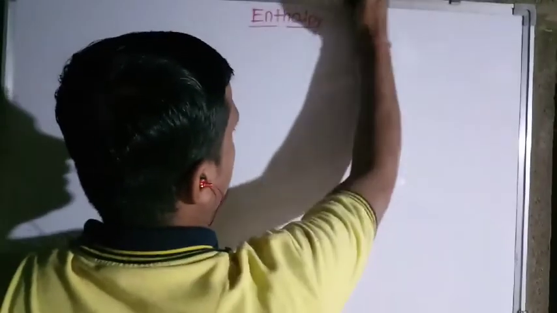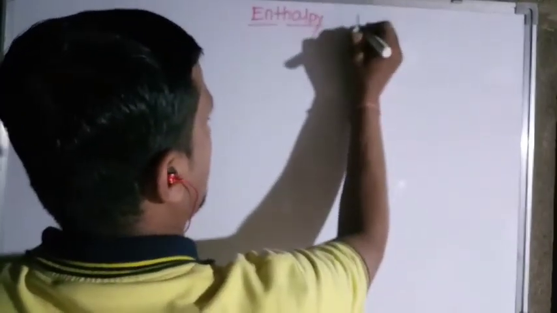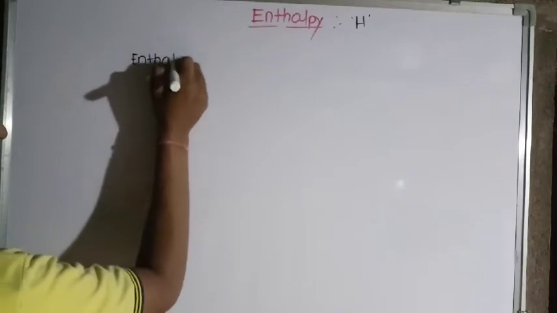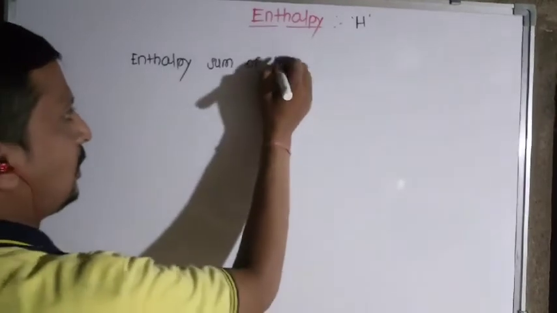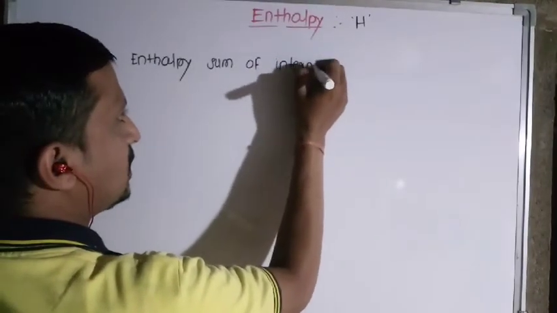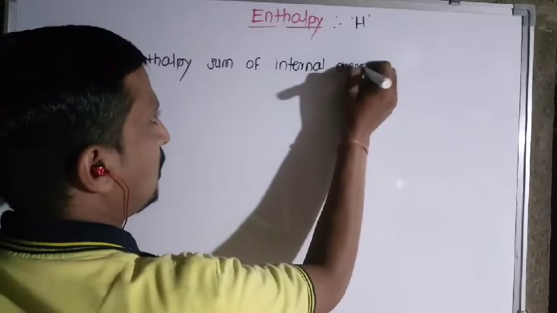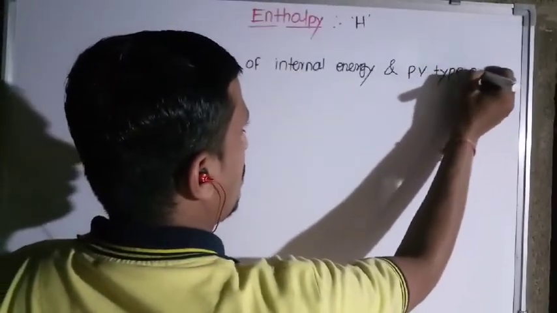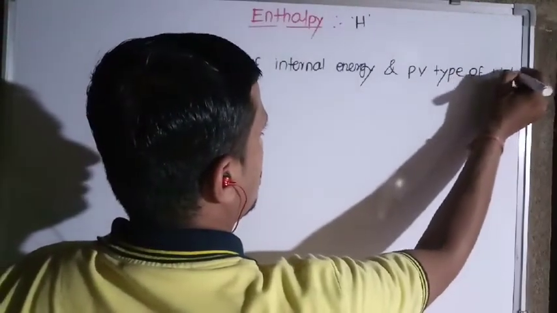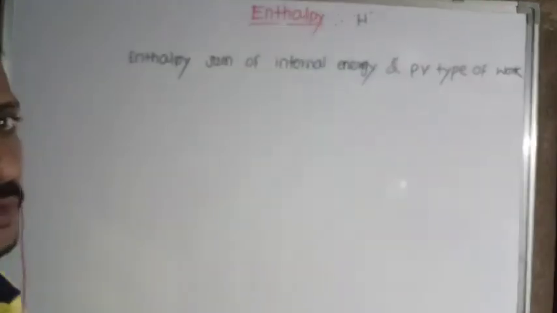As far as enthalpy is concerned, it is denoted by the capital letter H. Enthalpy is nothing but the sum of internal energy and pressure-volume type of work. It is the sum of internal energy and pressure-volume type of work.